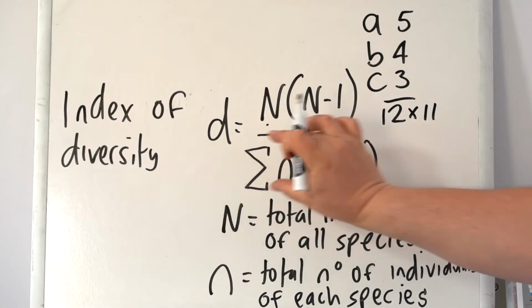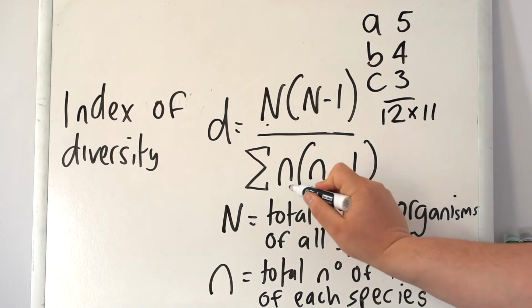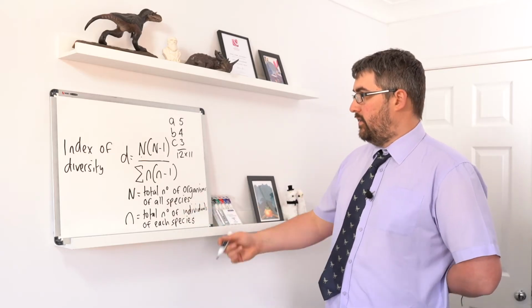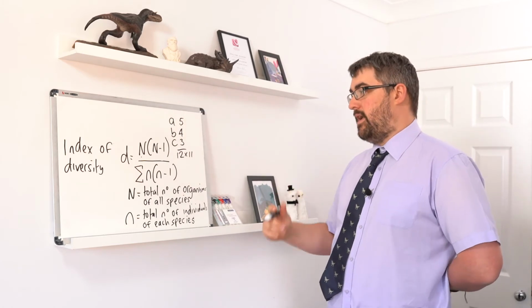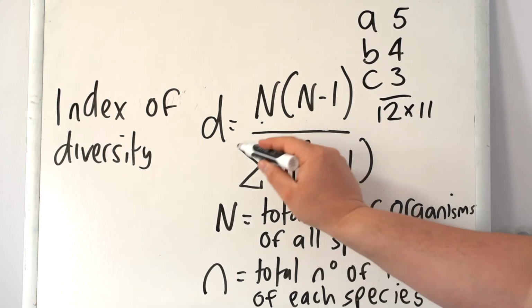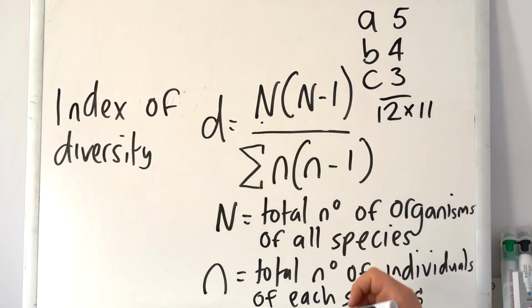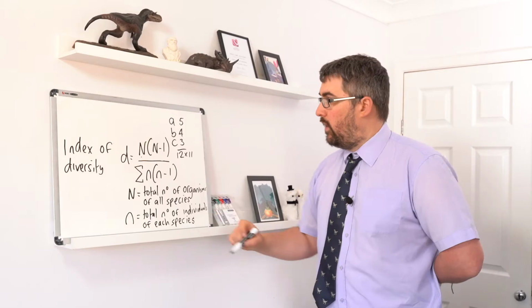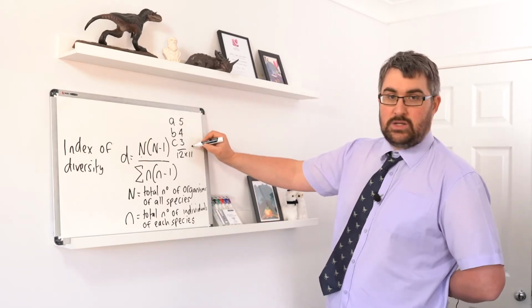To work out this lower section, we're looking at this little n, which is the total number of individuals of each species. So in the case of species A, that is 5. But we've got to do this whole equation down here. So this symbol here means sum of, they're adding them together, of little n multiplied by itself minus 1. So what I tend to do is do this next to each of them.